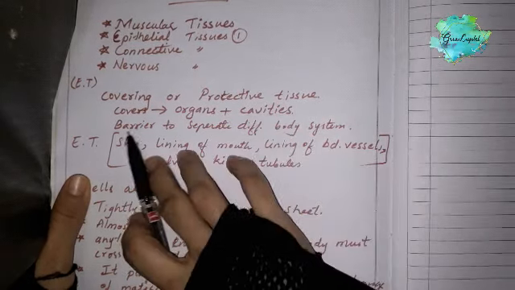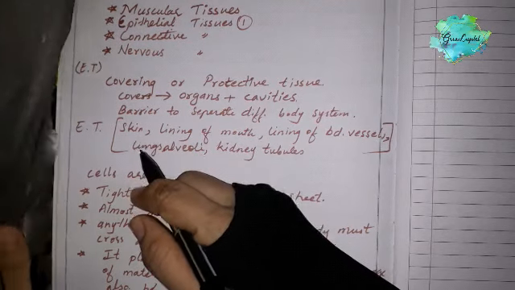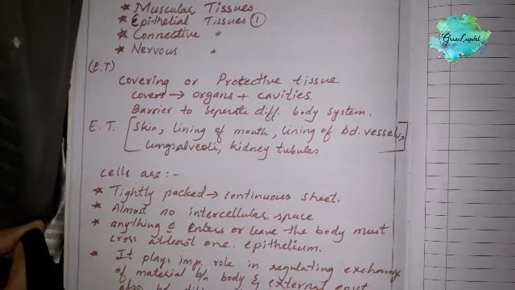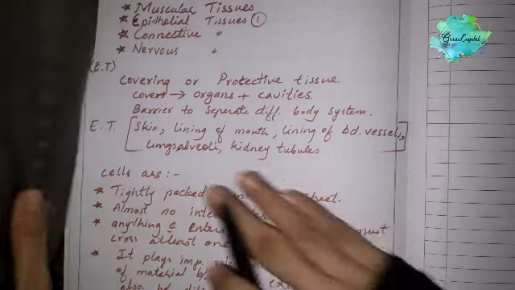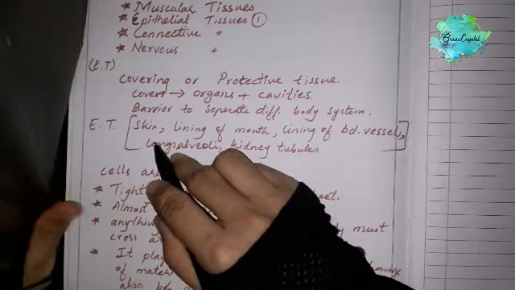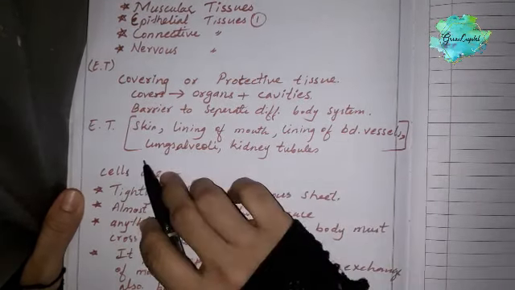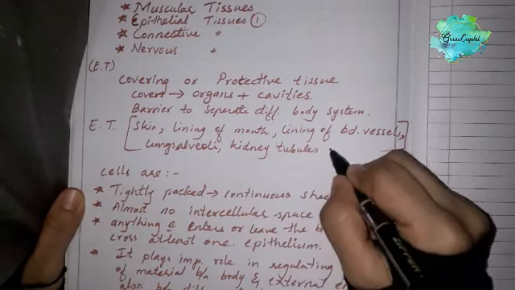The first example I can say is skin, then lining of the mouth, lining of the blood vessels also, and lung alveoli, as well as kidney tubules, etc.